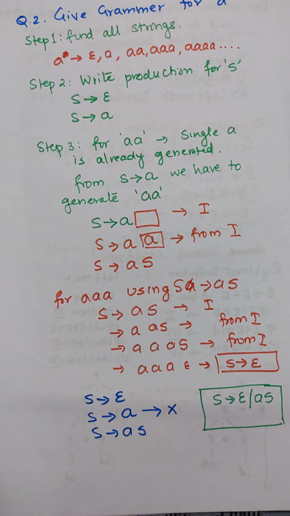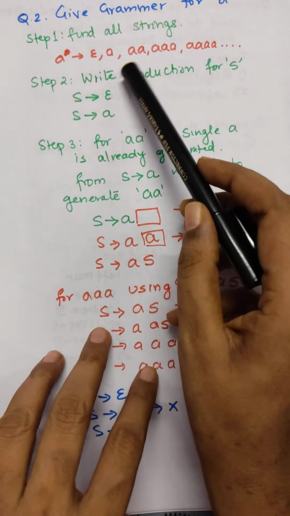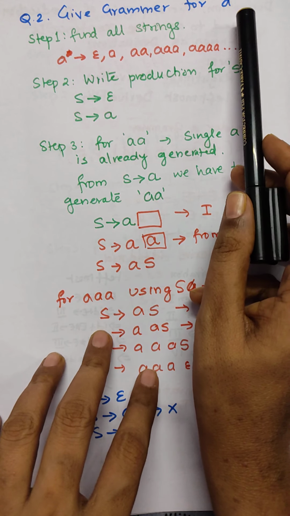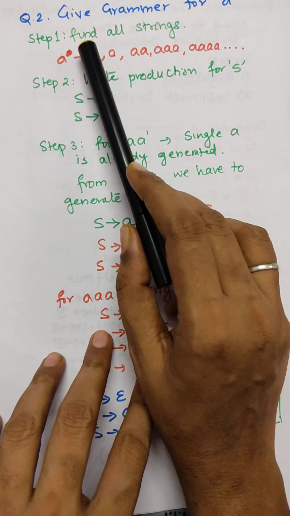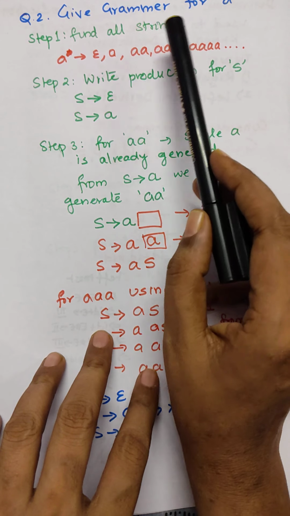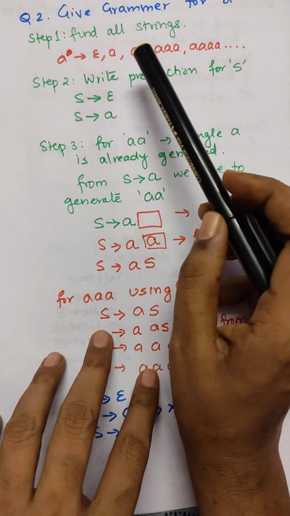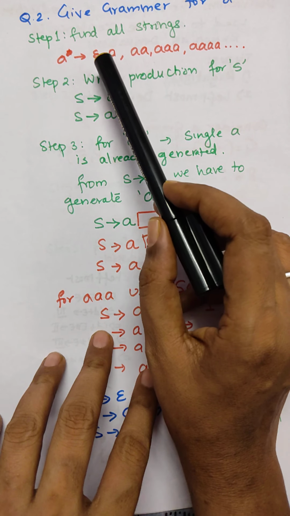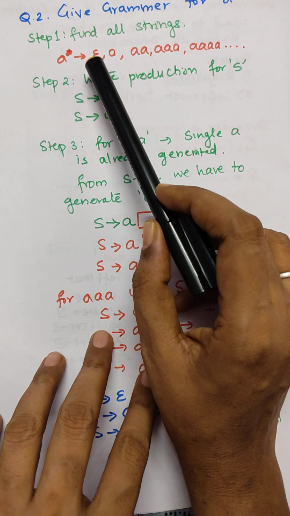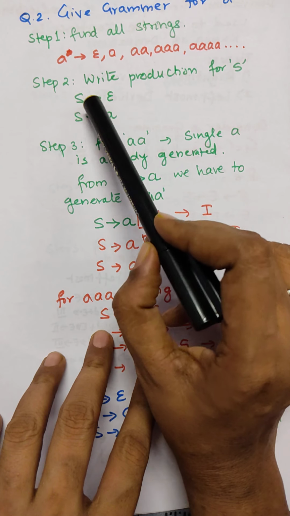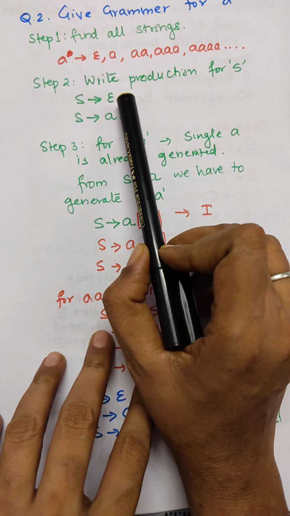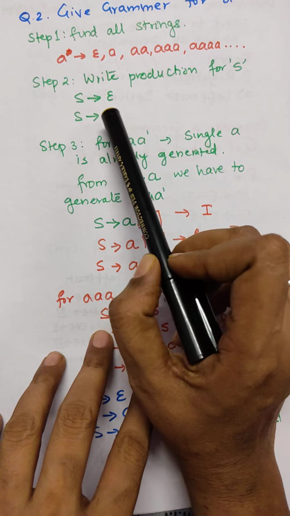Now the second example, we are going to find the grammar for A closure. First of all we are going to note down all the strings. The strings are epsilon, A, double A, triple A, and so on. We are going to connect all the strings from the start symbol. So connect epsilon with the start symbol. S is producing terminal epsilon. S is also producing A.